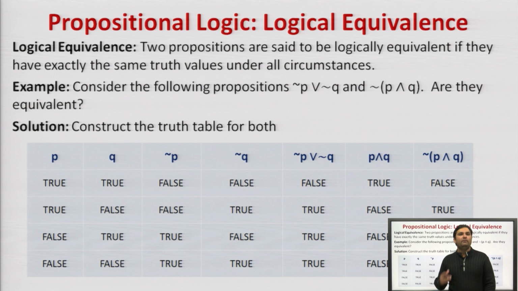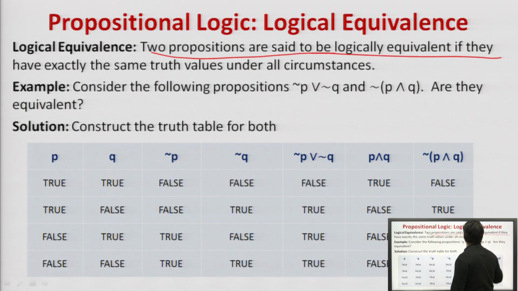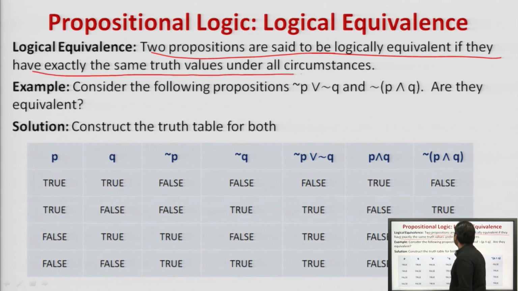Now, we will see logical equivalence. Two propositions are said to be logically equivalent if they have exactly the same truth values under all circumstances. If we are given two propositions, we have to prove whether they are equal to each other or not.